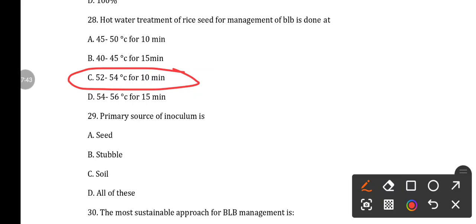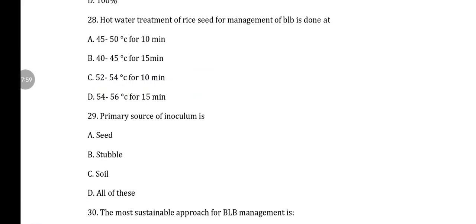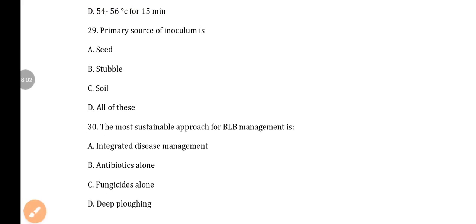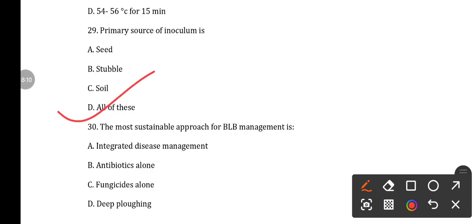This is actually a seed-borne disease, and the pathogen resides both on the husk as well as inside the endosperm. As it resides inside the endosperm, hot water treatment is necessary. Apart from this, seed treatment with agromycin is also recommended. Next, the primary source of inoculum is option A seed, option B stubble, option C soil, and option D all of this. Here the answer is all of this.